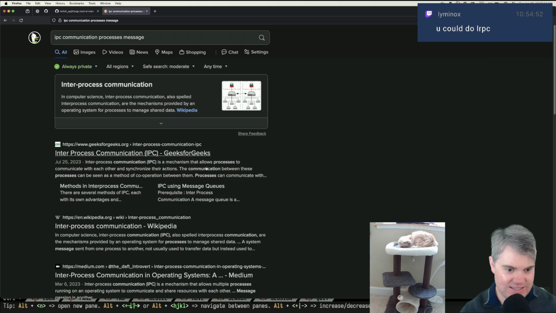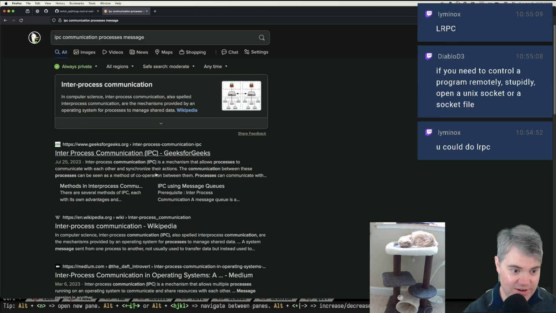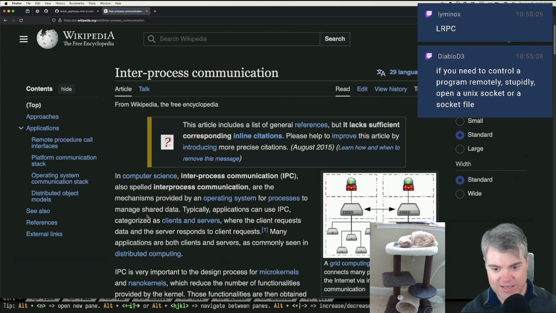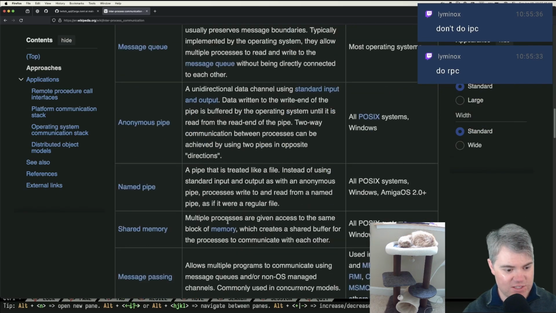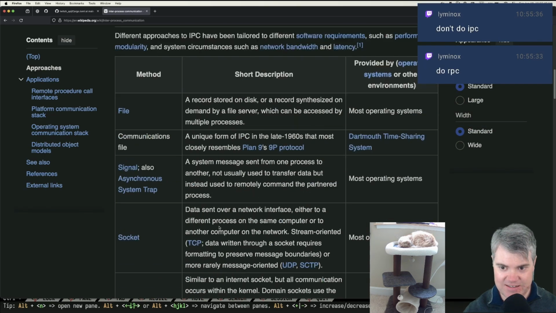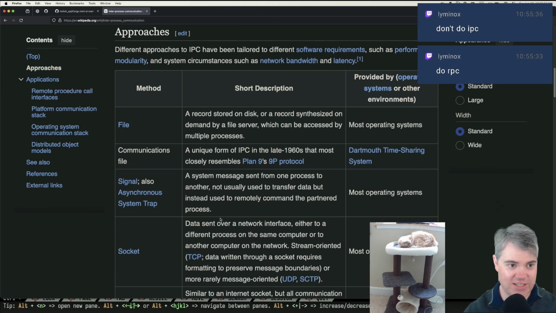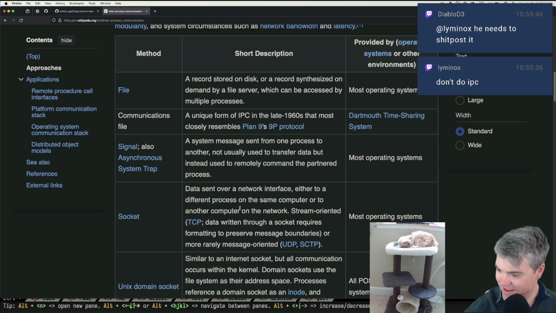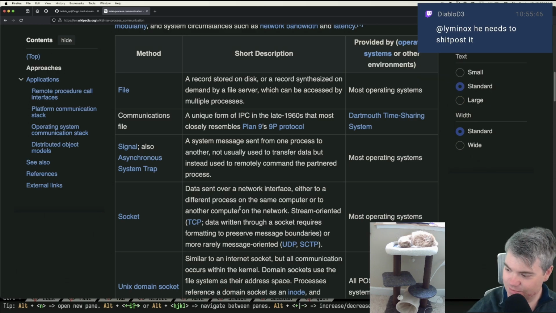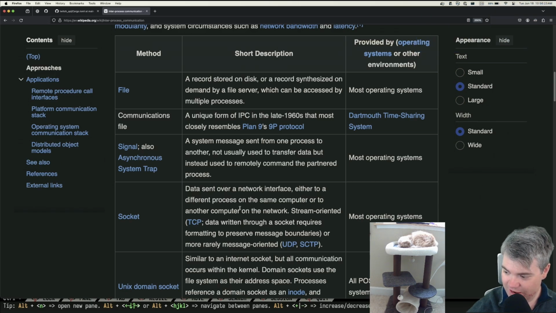Inter-process communication is a mechanism that allows processes to communicate with each other and synchronize their actions. The communication between these processes can be seen as a method of cooperation between them. Okay, that sounds appropriate. Now, if I do Wikipedia, is this not going to really be helpful? Oh, there's just different methods for us to do this. Oh, it's not like, okay. So for some reason, I always thought a technology like gRPC was an actual technology to use. Wait, I've been missing stuff. If you need to control a program remotely, stupidly, open a Unix socket or a socket file. Well, we kind of did that with the FIFO, right?